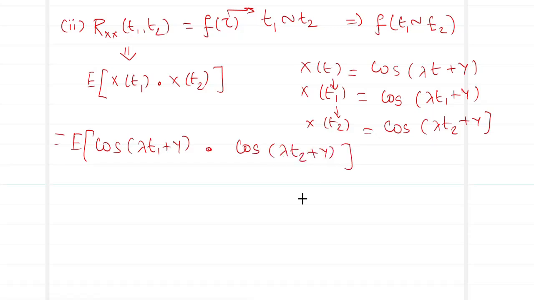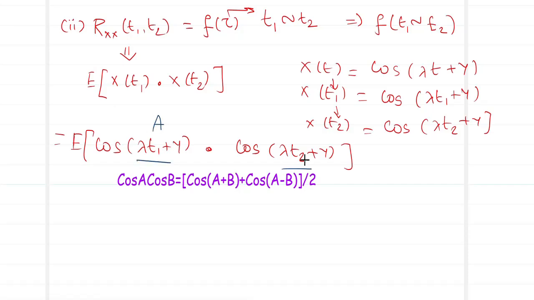Now, we have it in the format cos A cos B. So now we will try to recollect the trigonometric identity equivalent to it. We have the identity cos A cos B equals [cos(A+B) + cos(A−B)] divided by 2. Now which will be termed as my A over here? This is termed as my A and this is termed as my B. Now let us try to apply it.